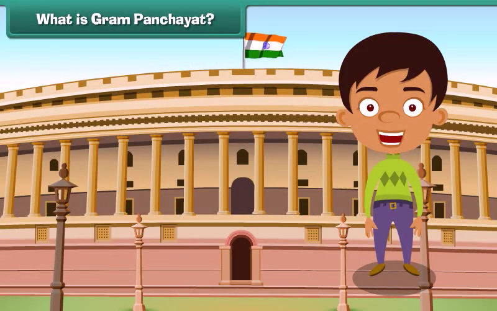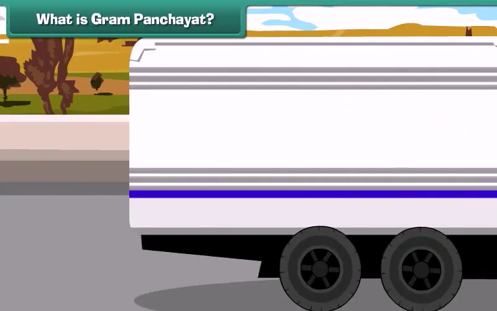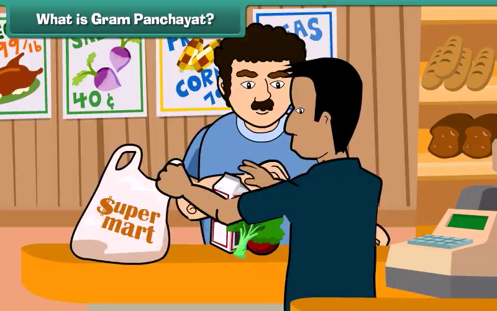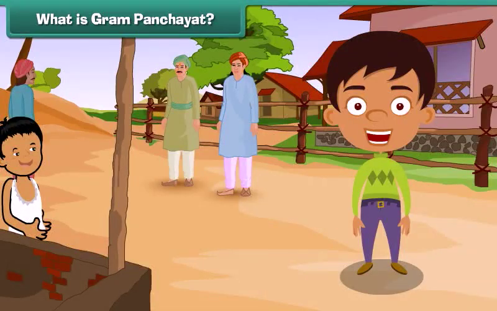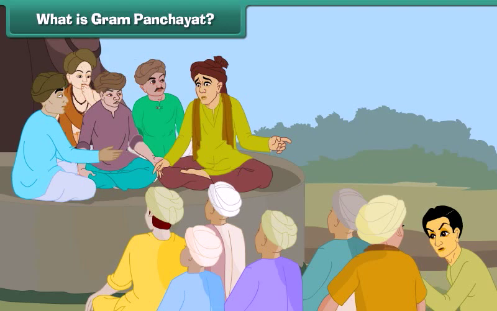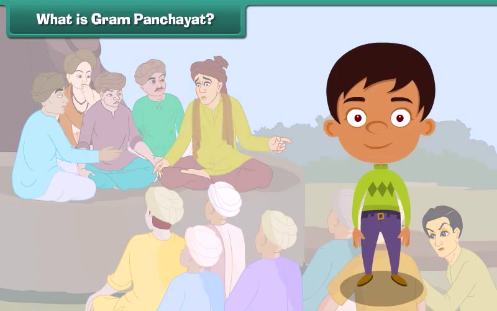What is Gram Panchayat? We all know that the governments in the states and union territories maintain law and order in their cities and look after the needs of their city dwellers. The question that comes to our mind is, who is responsible for keeping law and order in villages and meeting the requirements of villages? The answer is the village local government, which is known as village Panchayat or Gram Panchayat, and it performs both the functions. Let us now understand the structure of the Gram Panchayat in detail.